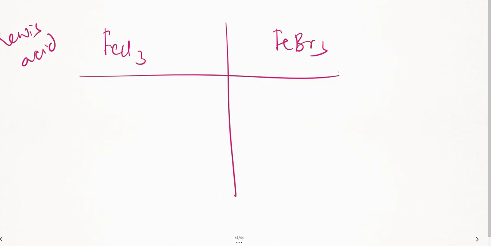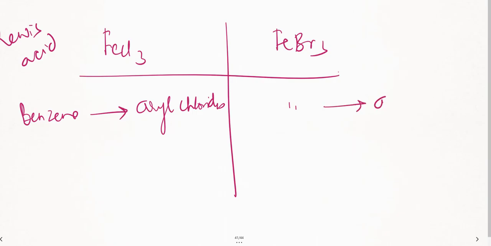See, using these I can convert benzene to aryl halides or aryl chlorides. Because it is chloride, I can convert to aryl chloride. Here, same thing, I'll be converting to aryl bromide because there is bromine.